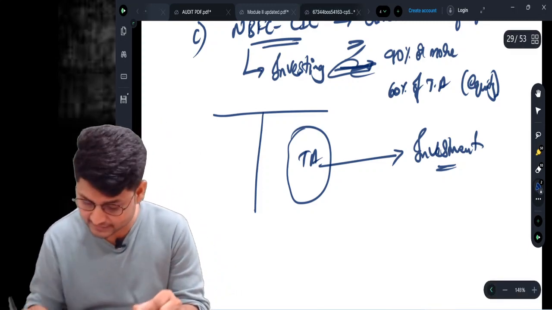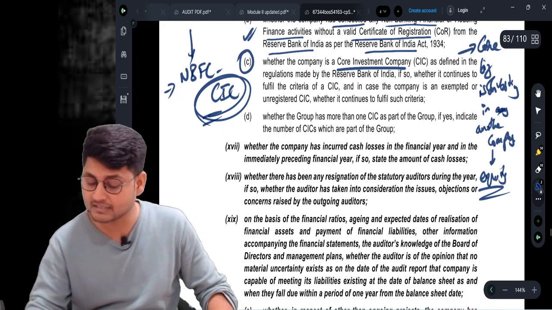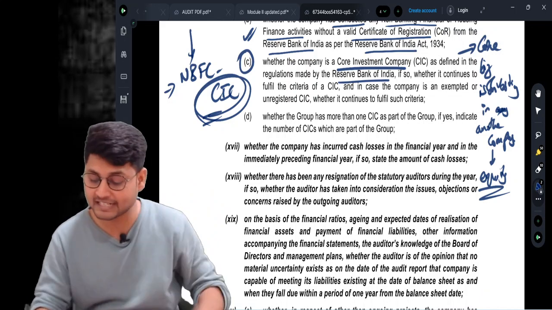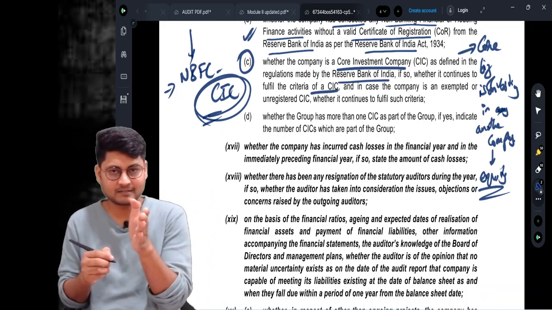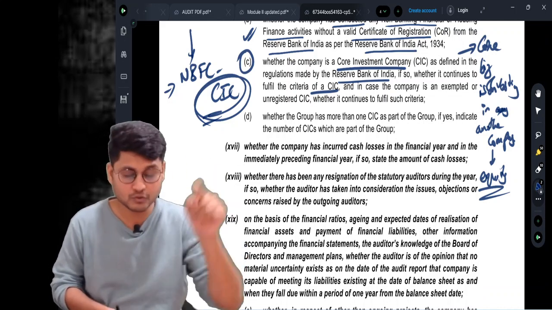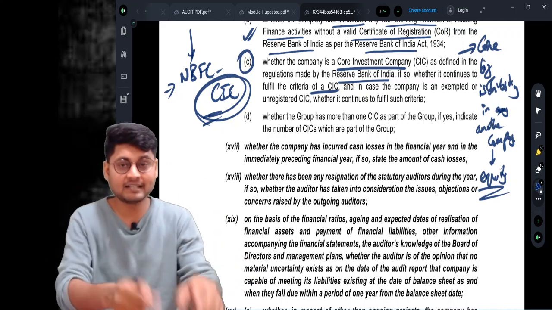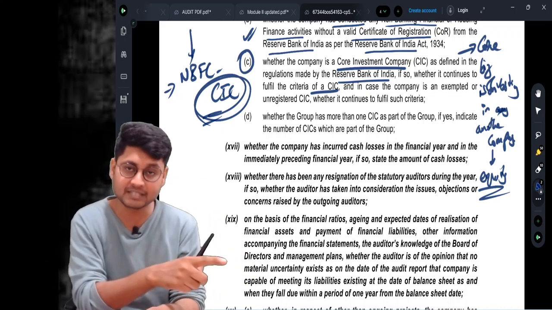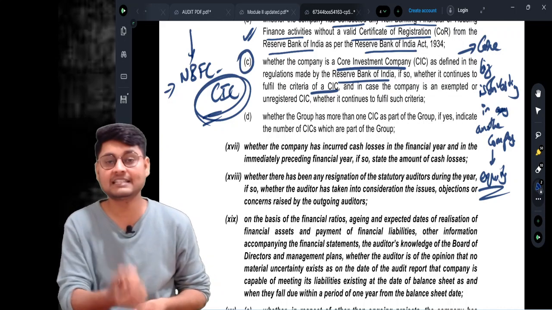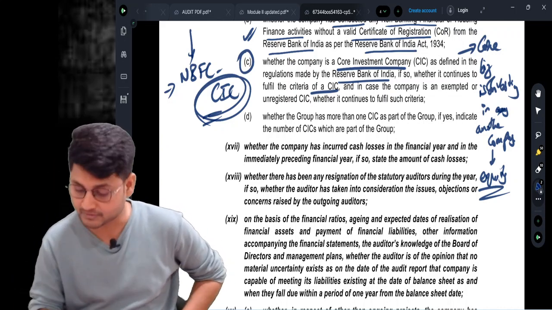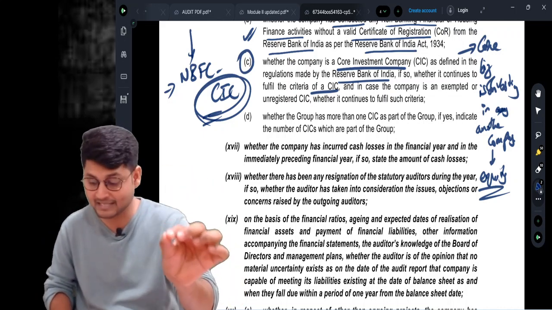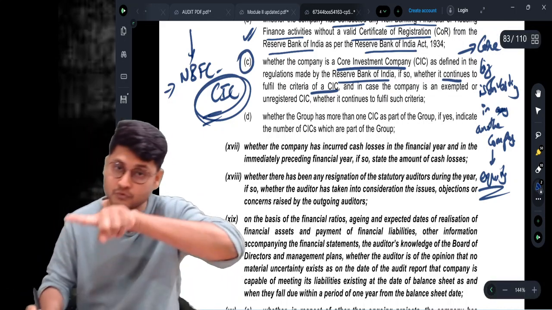Now in this clause, whether the company is CIC as defined by RBI, whether it continues to fulfill the criteria of CIC. Once the company is called CIC, it needs to satisfy the criteria to continue as CIC. So as an auditor, you need to report in the current year whether the criteria to be called CIC is fulfilled by the company. Whether the company is a core investment company as defined by RBI, you need to report whether it continues to fulfill the criteria.